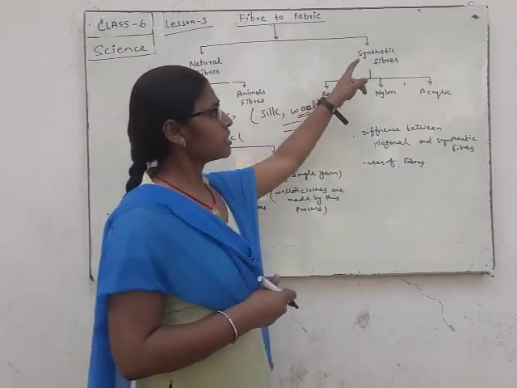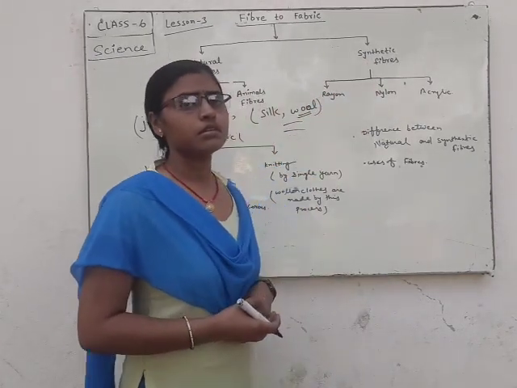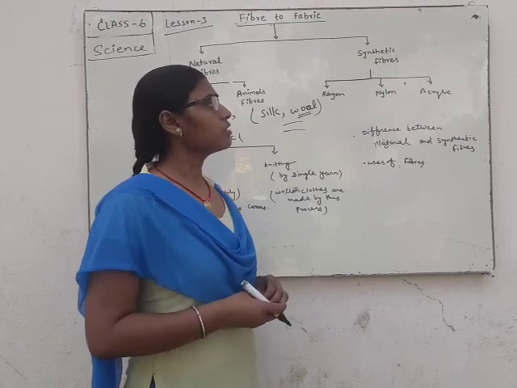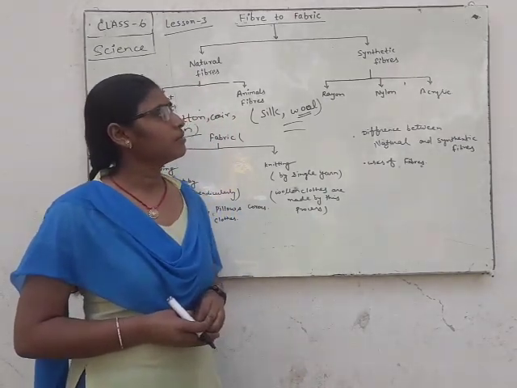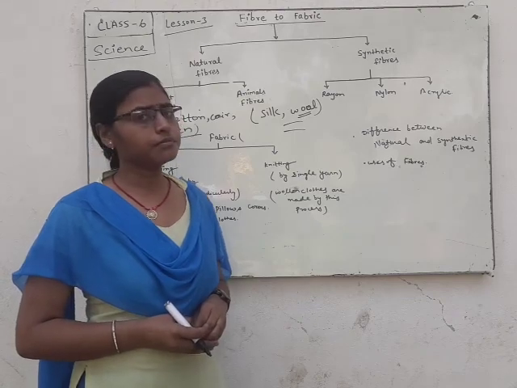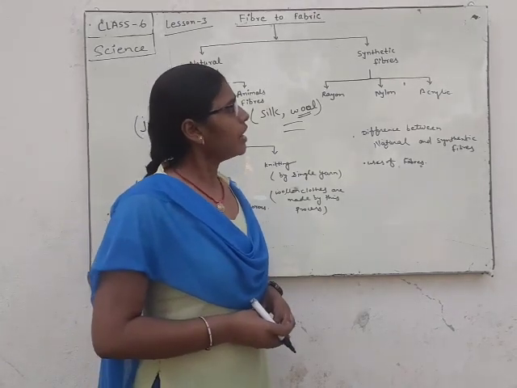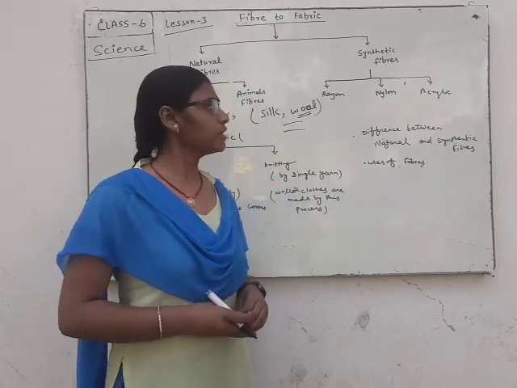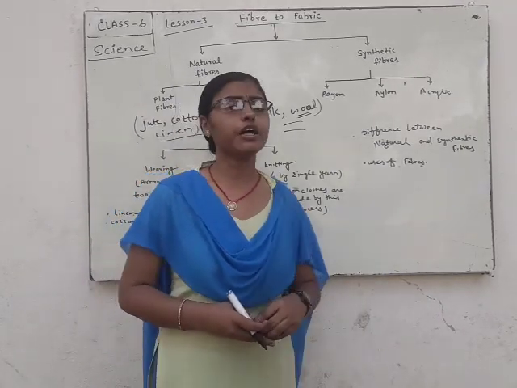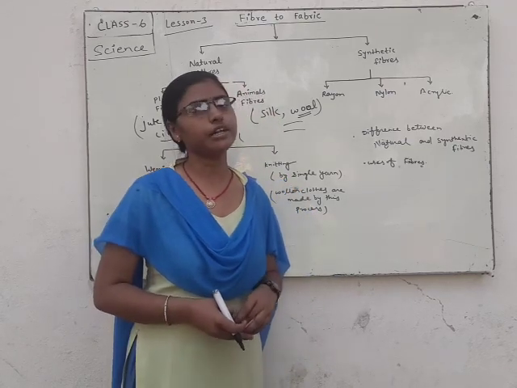And synthetic fibers are those fibers which are made from chemicals and by human activities. This type of fibers are called synthetic fibers.